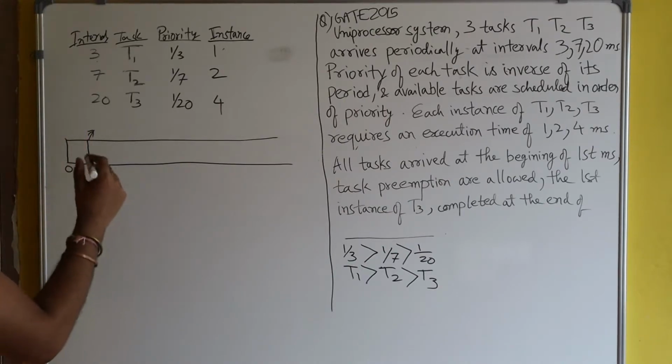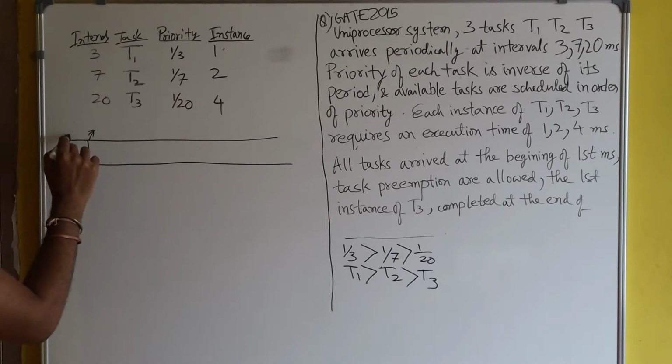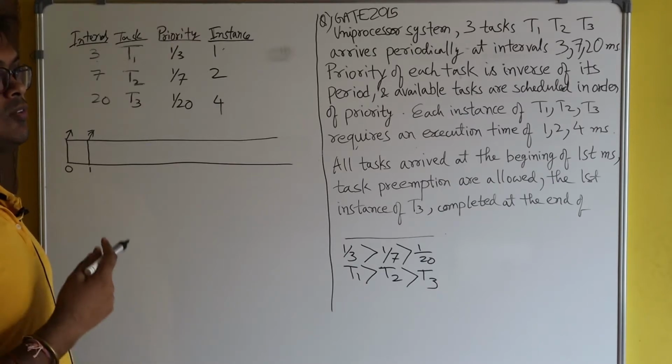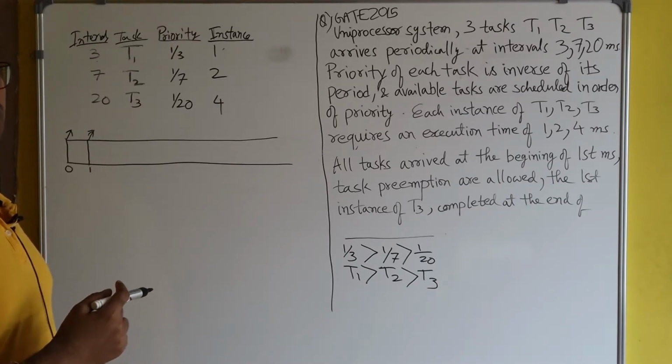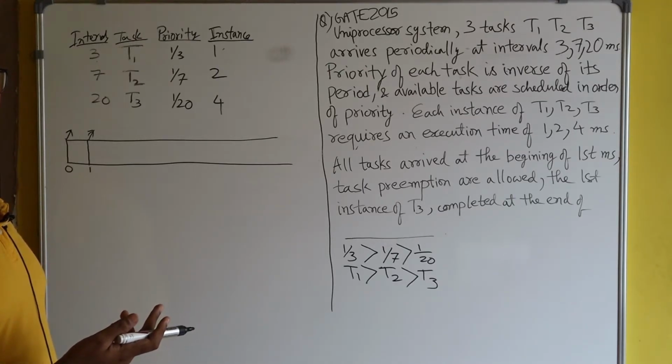Okay, even if all the 3 tasks arrive at this point, then also it's correct, because it's not mentioned in the question that t is equal to 1. t is equal to 0 can also be the first millisecond.